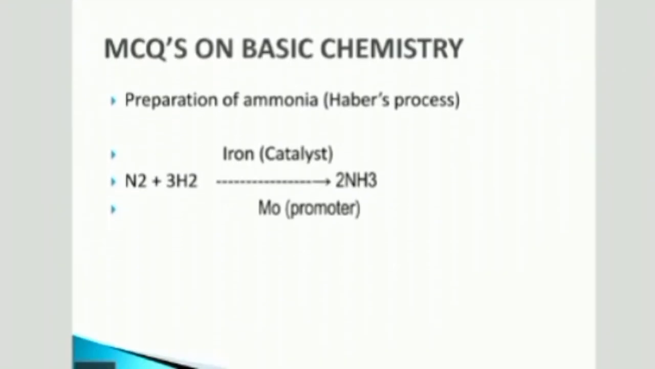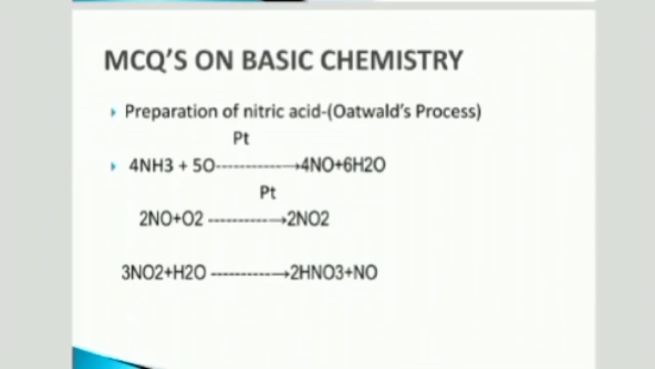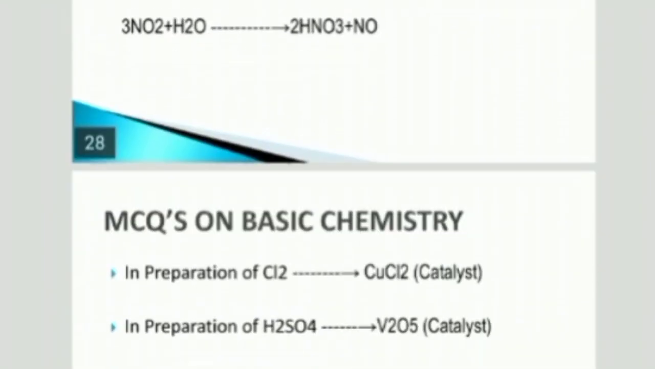Okay, next, preparation of ammonia, Haber's process. In this process, iron is used as a catalyst and molybdenum is used as a promoter. Memorize these two things for your exam. Next, preparation of nitric acid. In Ostwald's process, platinum is used as a catalyst.